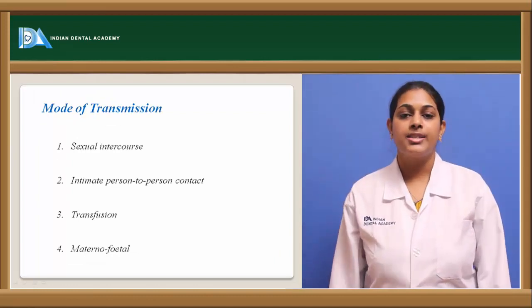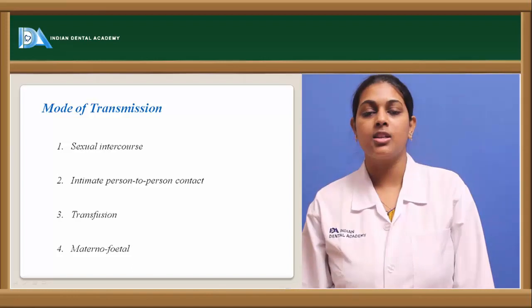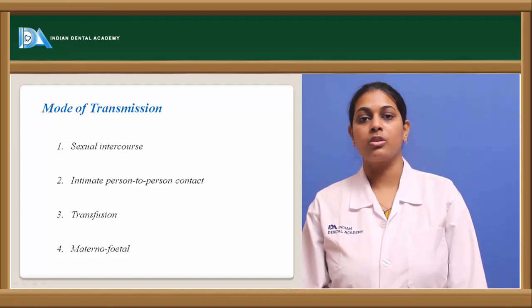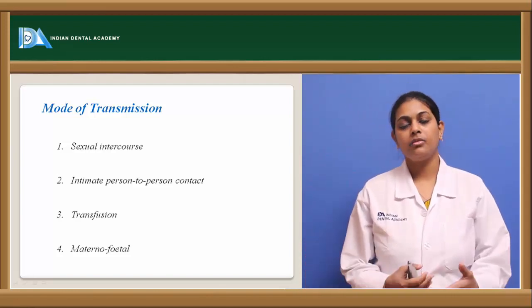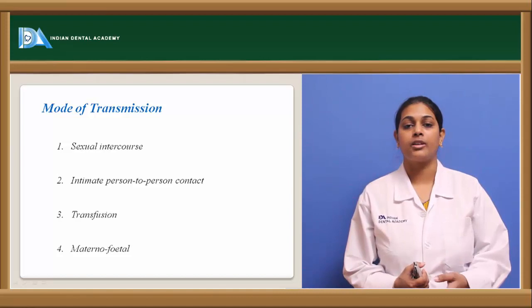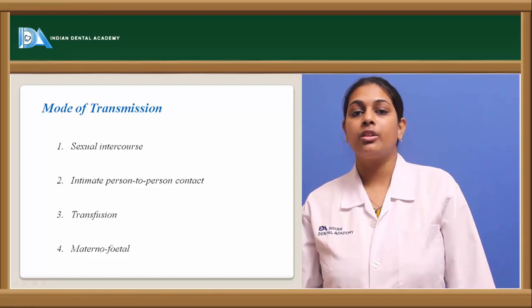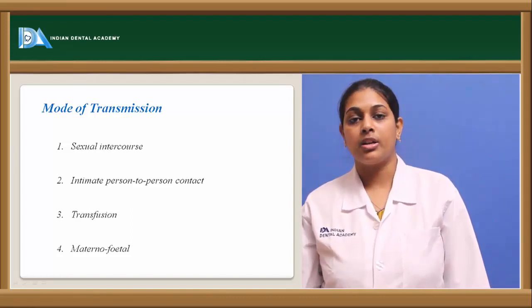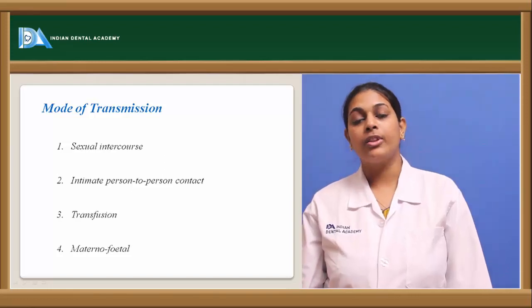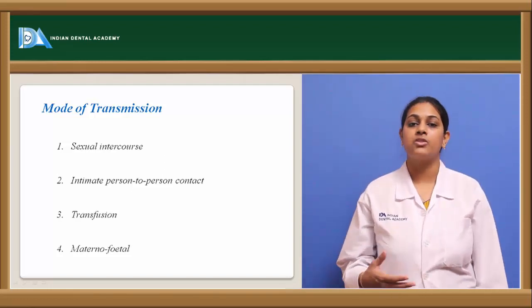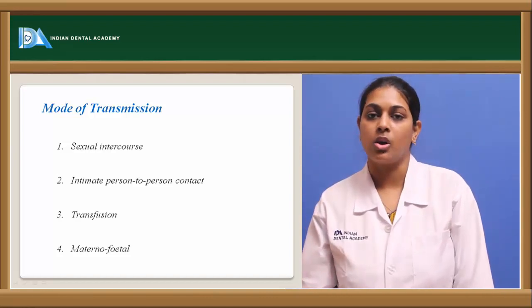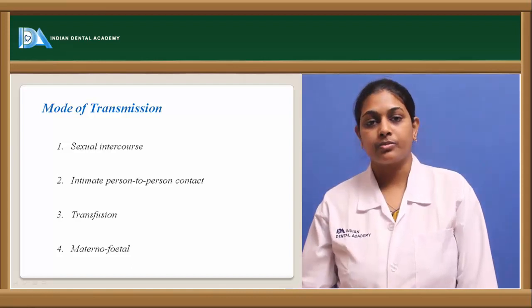From the mode of transmission, how syphilis can be transmitted to a patient: since it's a sexually transmitted disease, that is, a venereal disease, it is most commonly because of sexual intercourse. Other than that, it is because of intimate person-to-person contact. That is, when there is close contact with a patient already infected with syphilis, there are chances for a normal healthy individual to also develop it. Other than that, blood transfusion or organ transplantation can also be a mode of transmission from person to person. Then materno-fetal transmission, that is from the mother to the fetus, is also one of the routes of transmission of syphilis.